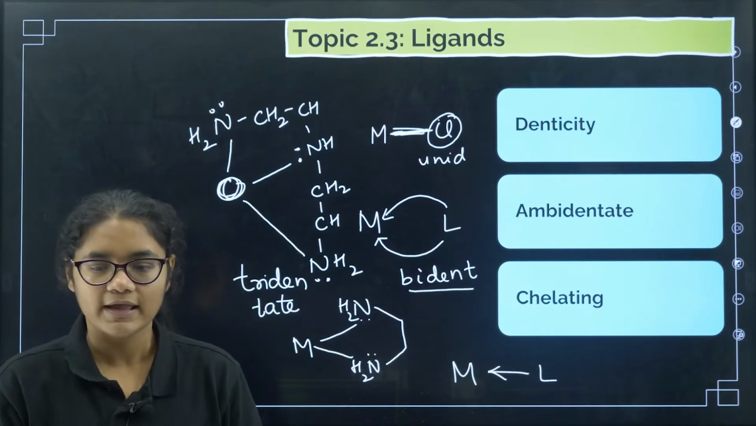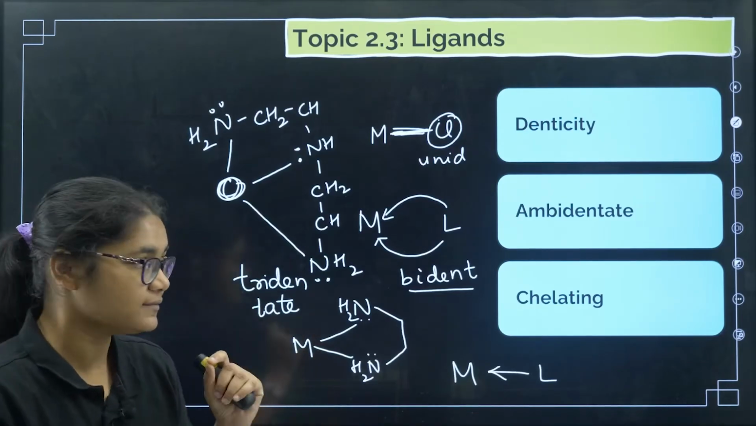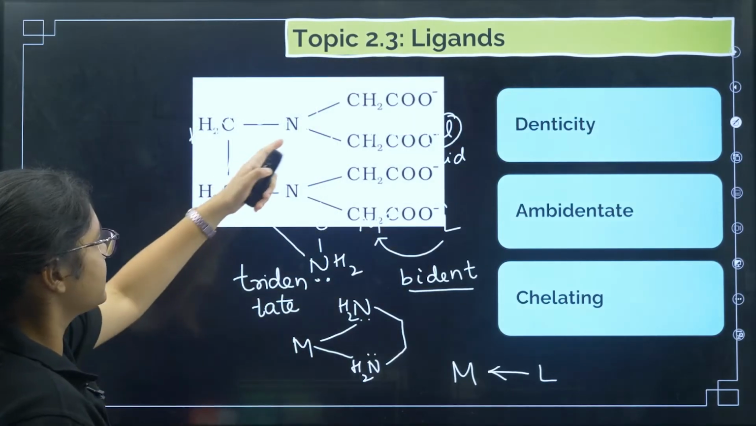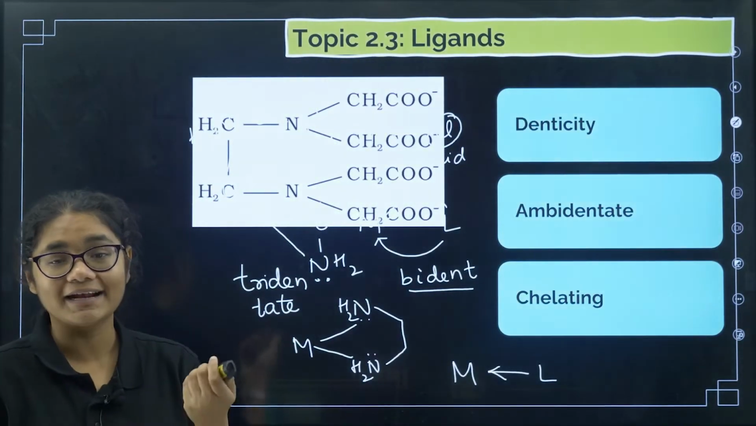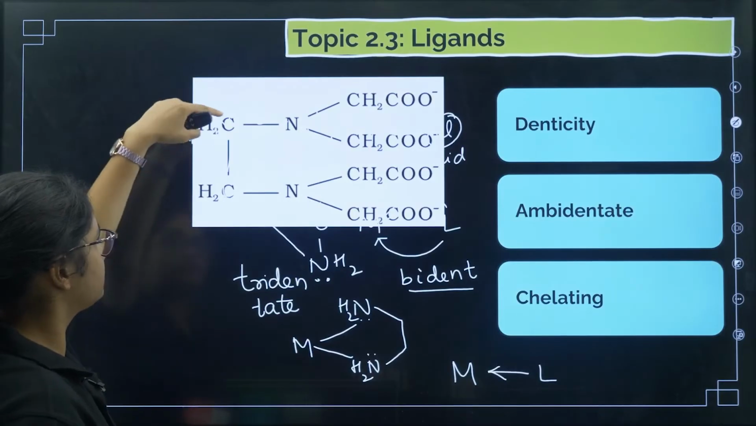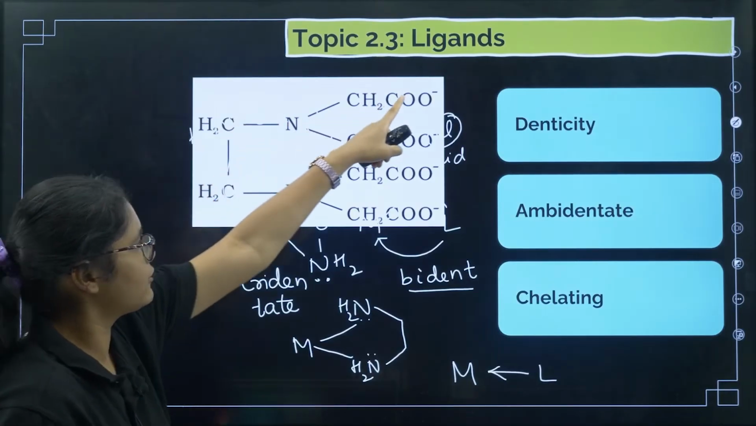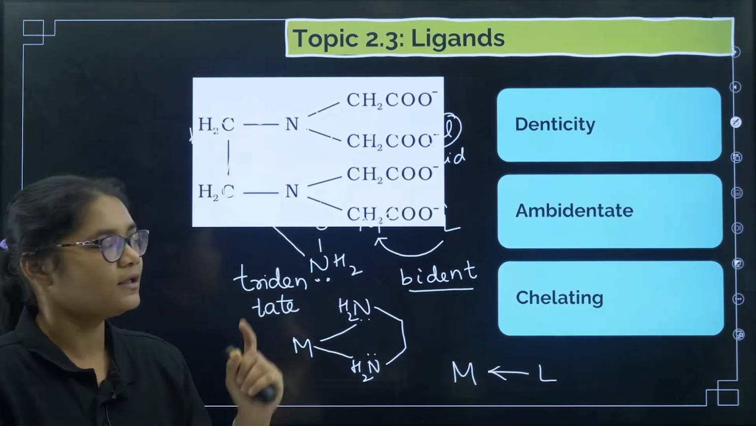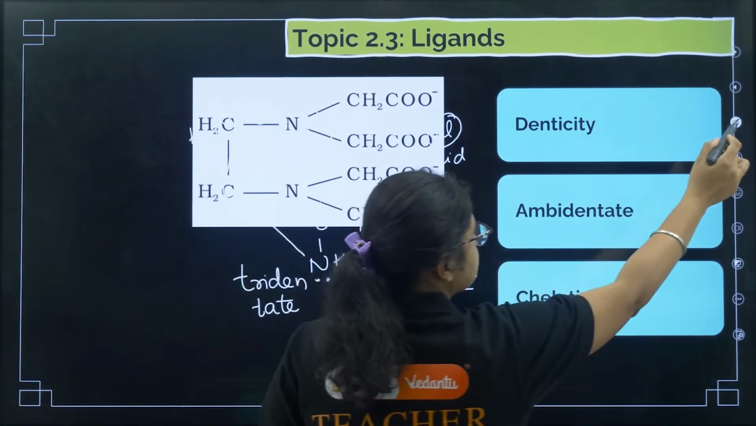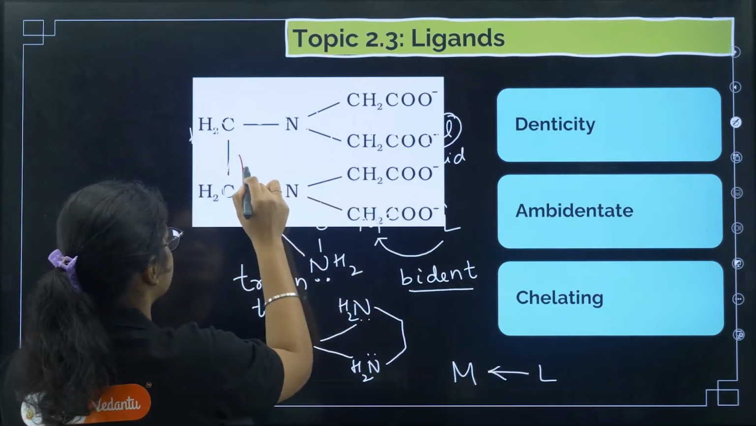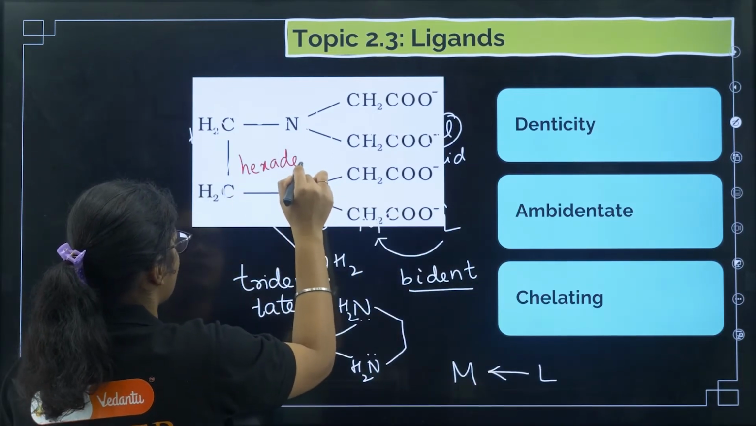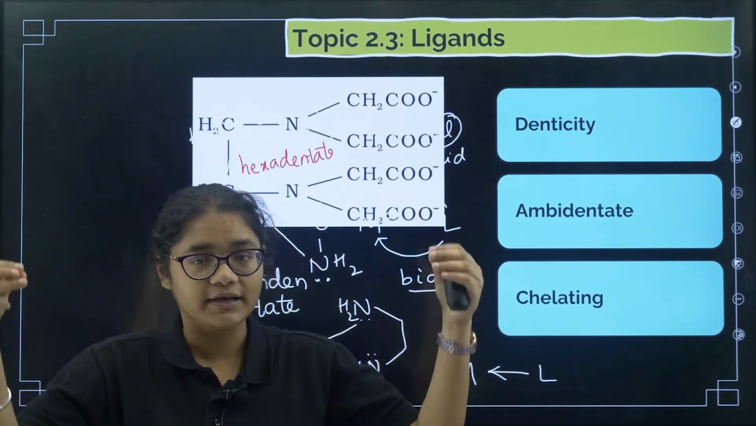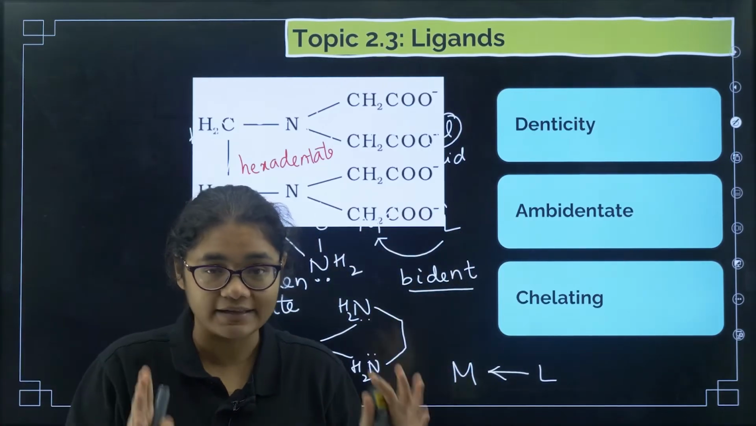Getting it? Okay, now the maximum denticity that we have seen is the hexadentate ligand. So I'll show you the example here. You can see this is the example of a hexadentate ligand. There are 2 nitrogen atoms and 4 oxygen atoms. So these together bind to the metal at the same time. So what is the denticity here? The denticity here is hexadentate. I hope this is clear. What is denticity? The number of atoms by which the ligand binds to the metal at the same time.